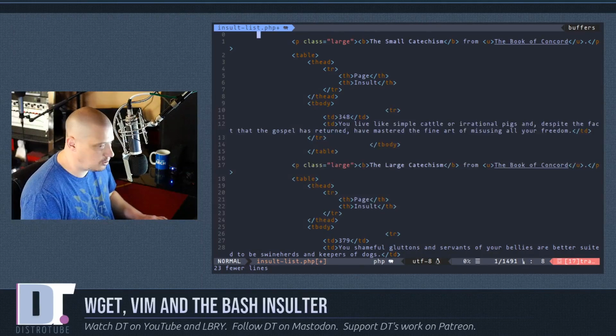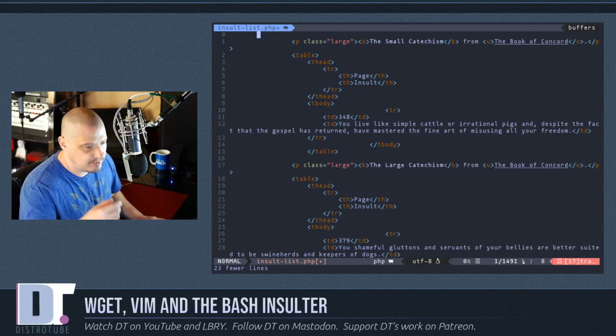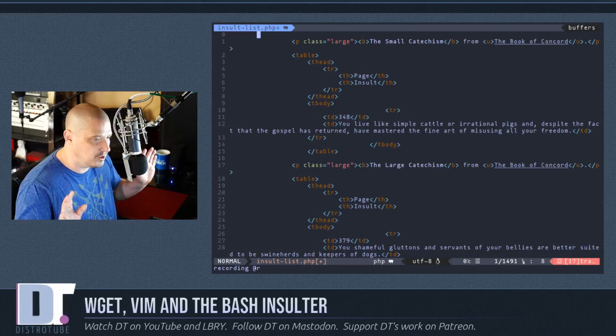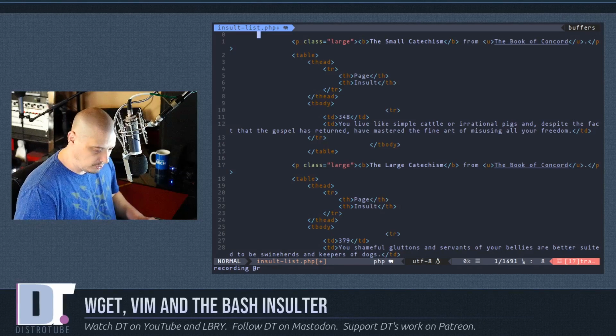To record a macro in Vim, or in Emacs if it uses evil mode, you do Q to record a macro, and then the letter you want to assign that macro. I'll name it R for purposes of this. So it says recording at R. Now everything I do from here on, Vim is recording. Here is what I want this macro to do.